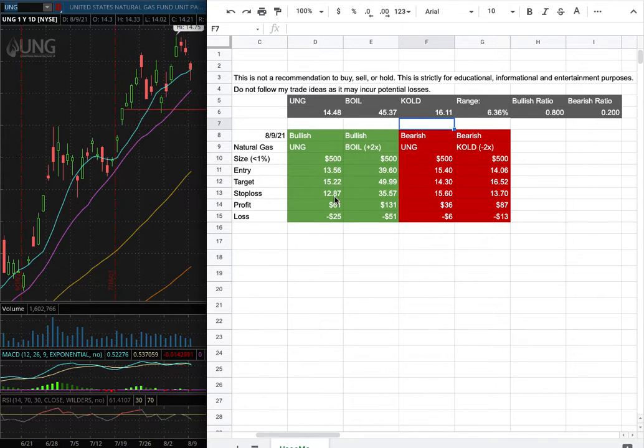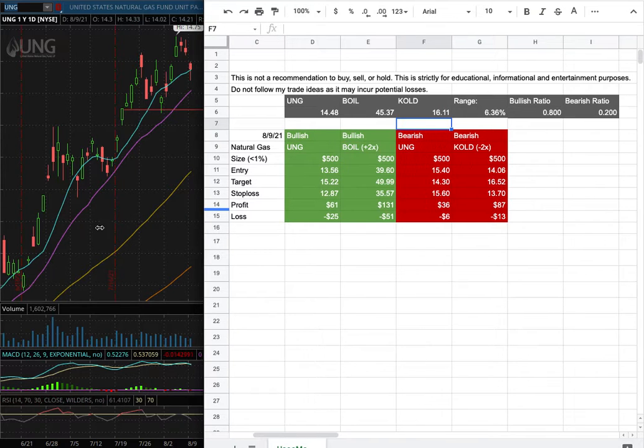$12.87. However, if I were to open a short position, my entry is at $15.40, my sell target is at $14.30, and my stop loss is at $15.60. So whichever entry price were to hit first, that will be my position of the week.